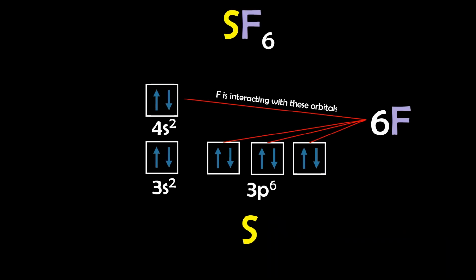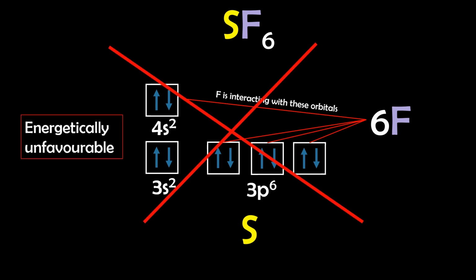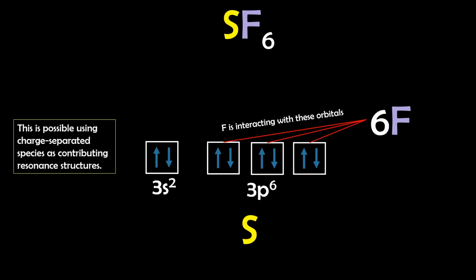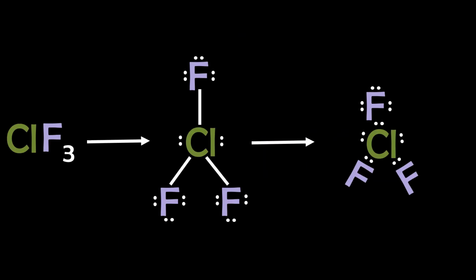If you think about it, expanding the octet by bonding in a higher quantum shell is not impossible, but it's energetically unfavorable. So we can justify the atoms being in a lower energy state and maintain their octet by using charge-separated species as contributing resonance structures. Let me explain what I mean.